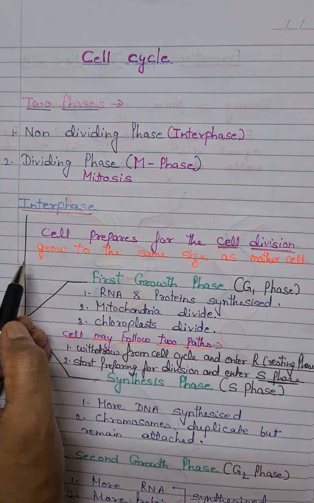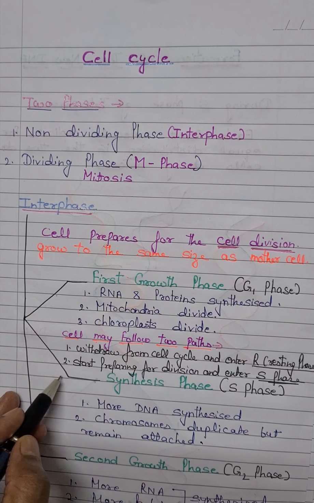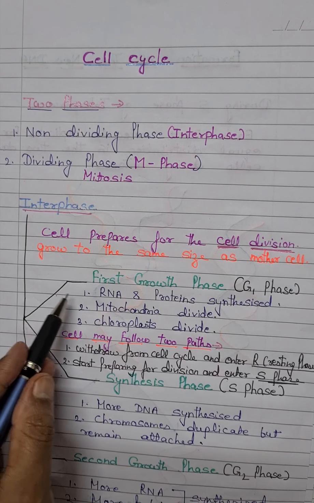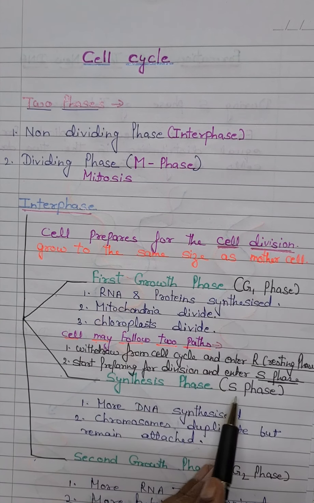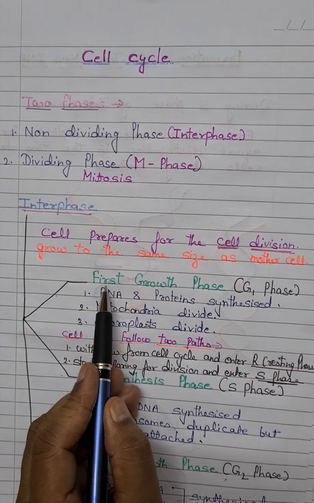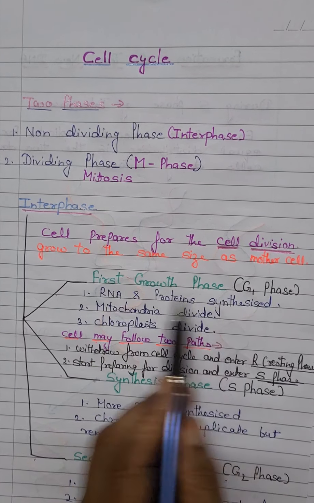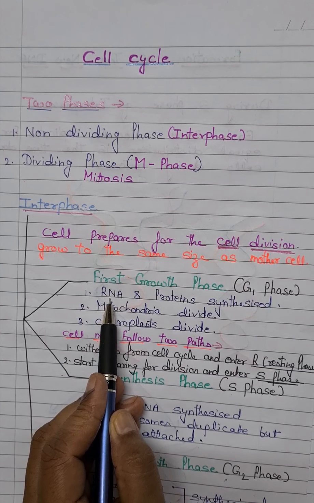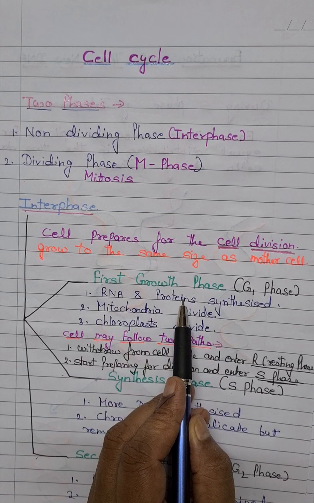Now what are those changes? They are divided into three phases. So interphase is further divided into three phases: G1 phase, S phase, and G2 phase. Starting with the first growth phase. In the first growth phase, the cell synthesizes RNA and proteins.